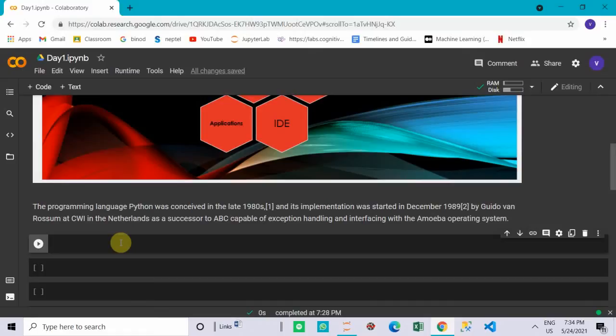So Python is a general purpose language. Basically, we can use Python for creating games, web applications or desktop applications, or we can utilize Python frameworks for going deep into machine learning, like Keras, TensorFlow.